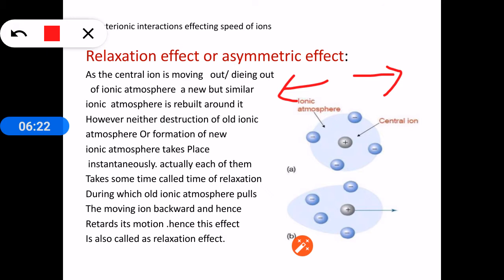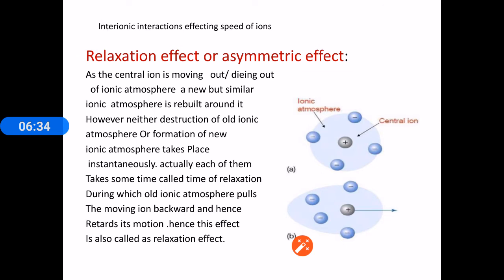Whenever the central ion is moving towards its respective electrode, like if a cation moves towards the cathode, it moves towards the cathode. While it is moving towards the cathode, one of the ionic atmospheres surrounding the central ion will be replaced by another new ionic atmosphere. Like here, one ionic atmosphere is surrounding the central ion.